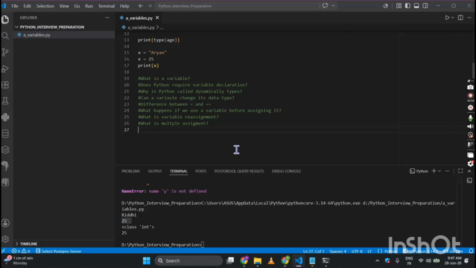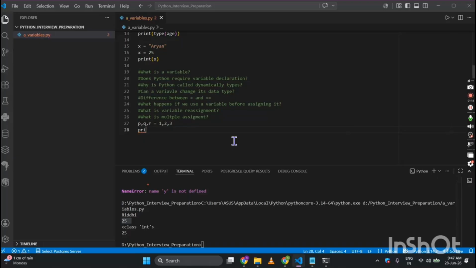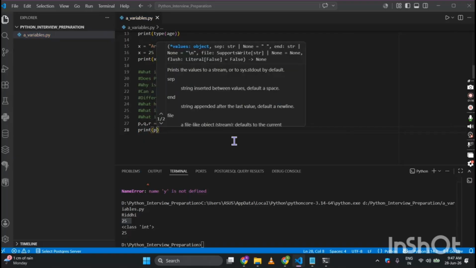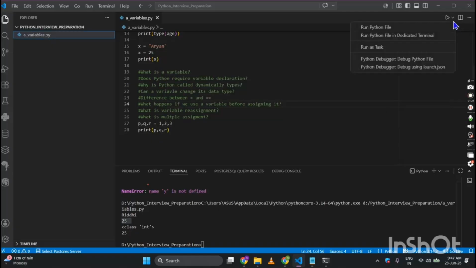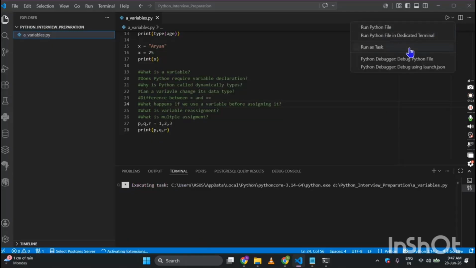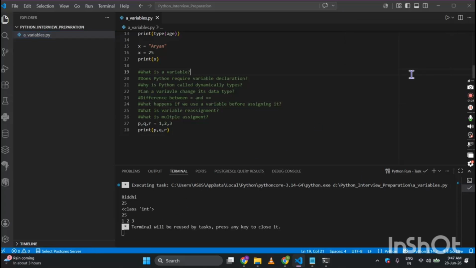If I write P comma Q comma R is equal to 1 comma 2 comma 3, this of course we can do, and if I want to print P comma Q comma R, we can obviously print it and we will be getting a valid output. See, I've got an output.